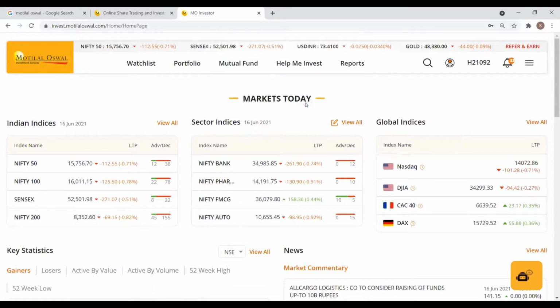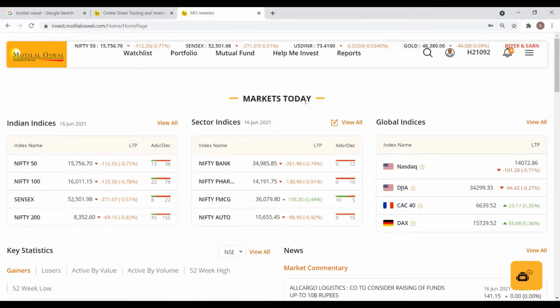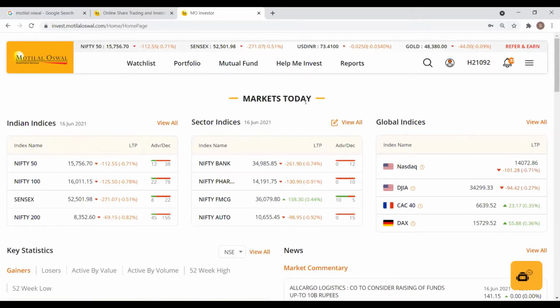To all the reports that you would require for your tax details or your own financial information, as ma'am has just spoken about. So I'll divide this presentation into 4 bits. Firstly, we'll talk about how you can access your holding reports, transaction reports, and your capital gain loss statements. So at the top, if you can see at the tab, there are different options: watch list, portfolio, mutual fund, help me invest, and reports. So in order to get the detailed reports for your holding and transaction statements, what you can do is you can click on reports.